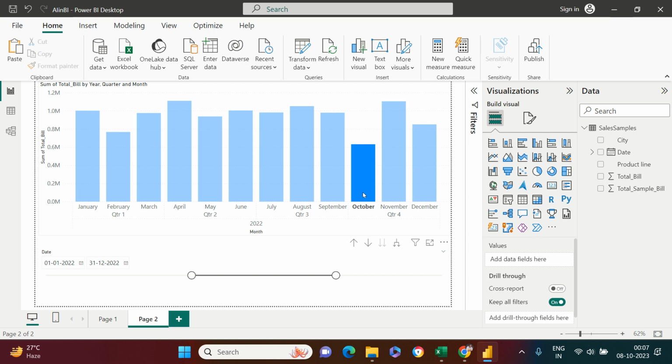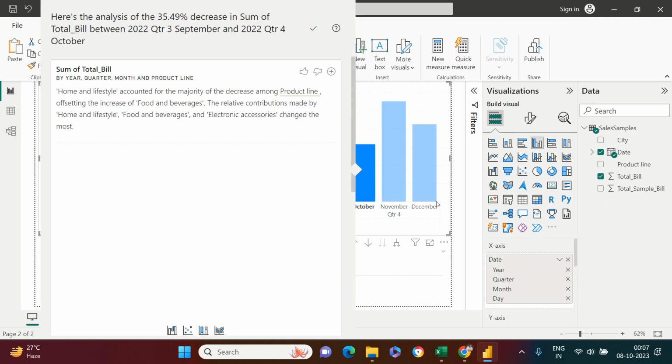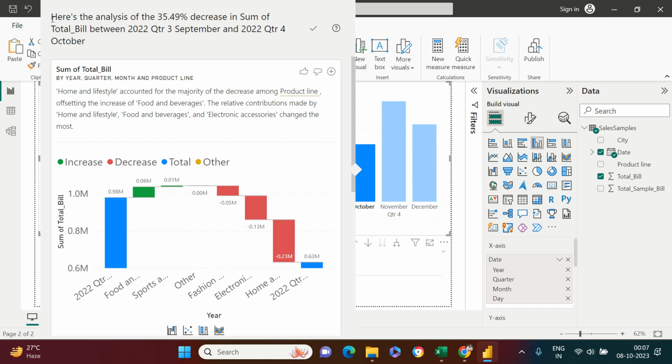Simply right click on that, and go to Analyze and Explain the decrease. As soon as you do this, here is what you get. Here it says, here is the analysis of the 35.49%. First of all, you would need to spend time calculating the percentage decrease. That is also saved over here. Decrease in sum of total bill between September and October. So it is providing you the comparison between two consecutive months, the month which you just chose and the month before that.